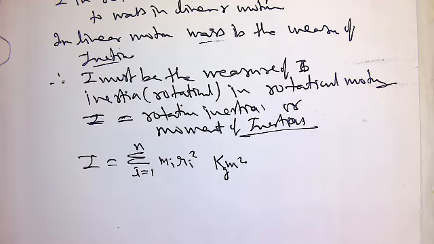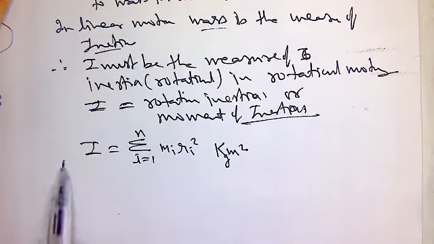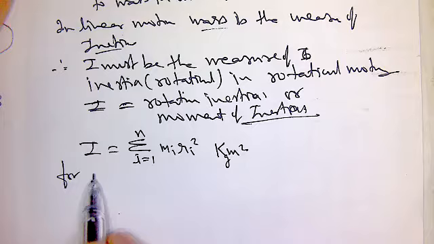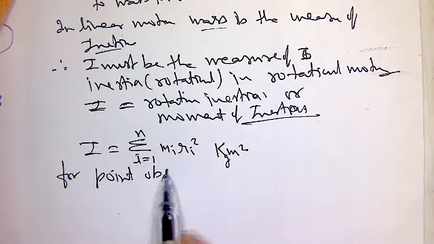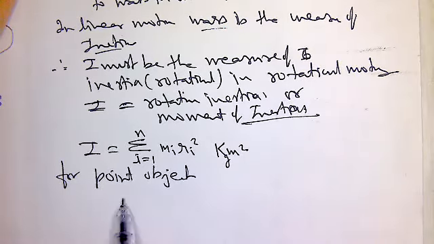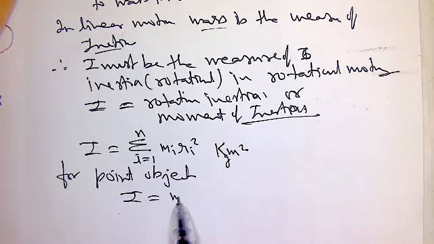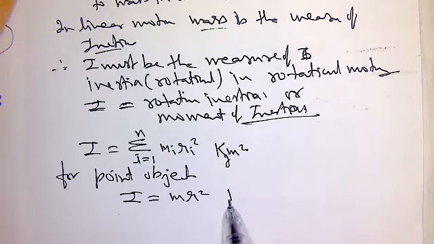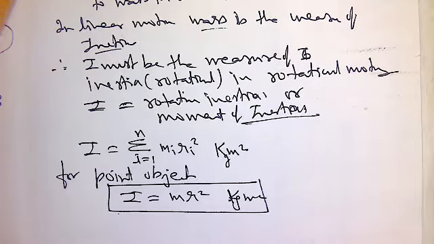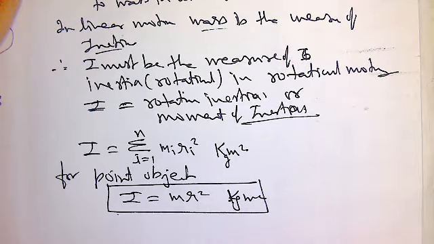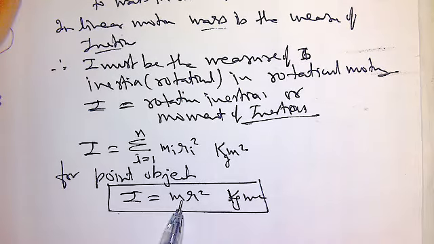If the body is made up of a single particle, for a point object, I is equal to what? m r square, kilogram meter square. अगर सिर्फ कोई बॉडी है made up of just one point, the mass of this point is m, then its moment of inertia is m r square.